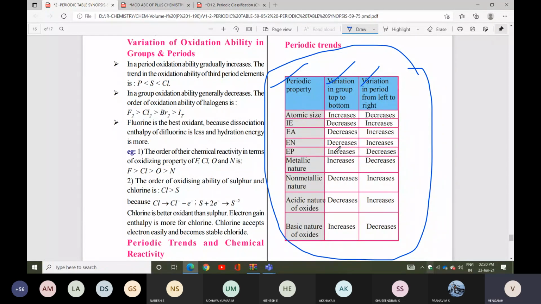Yes, these points alone you can check. Ionization enthalpy: decreases down a group, increases across a period. Electron affinity: decreases down a group, increases across a period. Electronegativity: decreases down a group, increases across a period. Metallic character increases down a group and decreases across a period. Non-metallic character increases across a period and decreases down a group. Acidic nature decreases down a group and increases across a period. Basic nature of oxides: acidic medium increases, basic medium decreases.